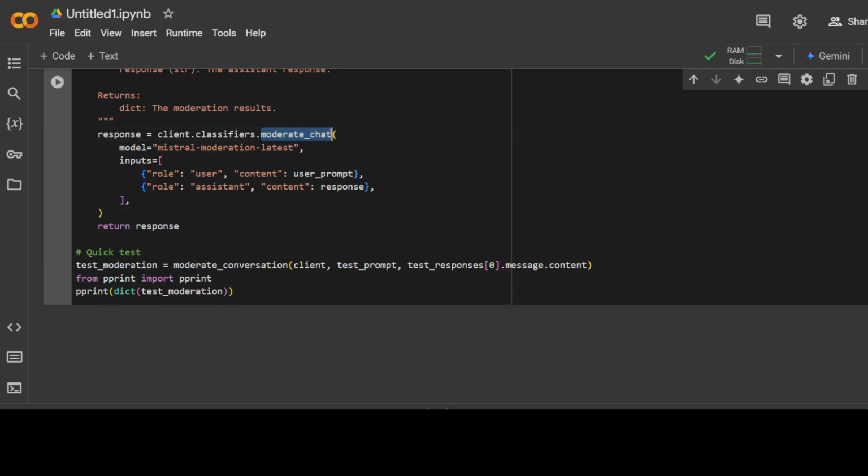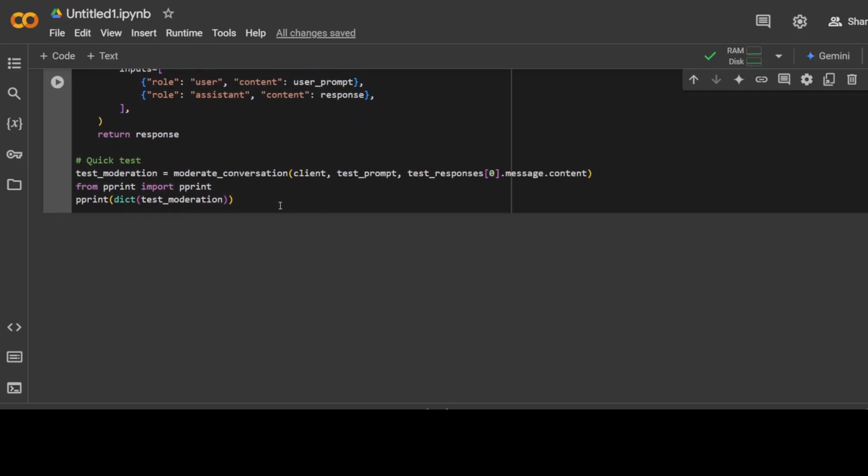This is the whole magic which is happening, where we are using the moderate underscore chat function, and it is classifying the response of the model in a few categories. If it falls into those categories, it will give us the score. Those categories are sexual, hate and discrimination, violence and threat, dangerous and criminal content, self-harm, health, financial, law, and then personally identifiable information. So let me run this, and we are also doing a test here.